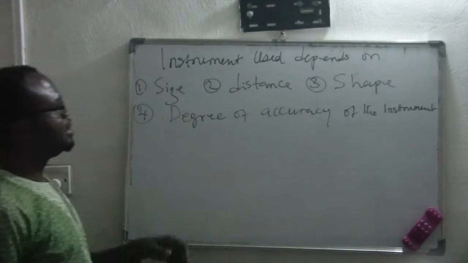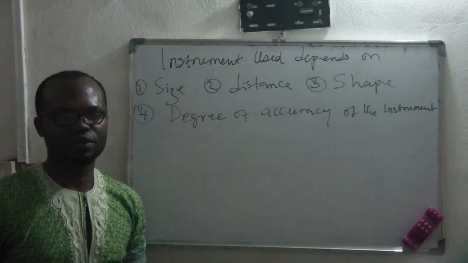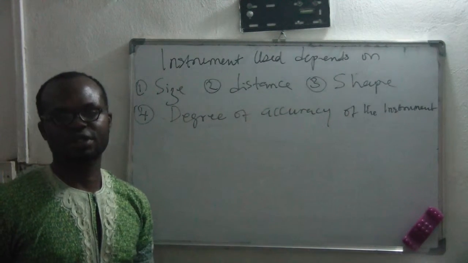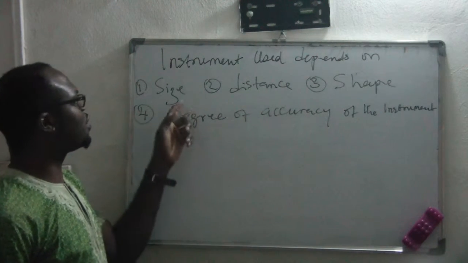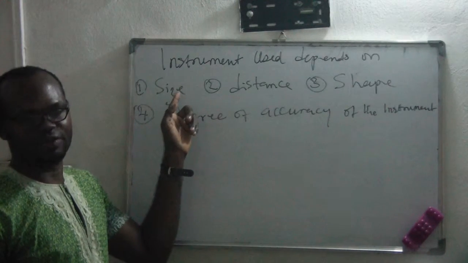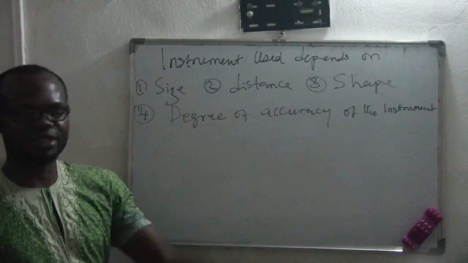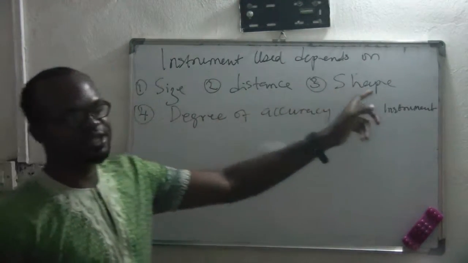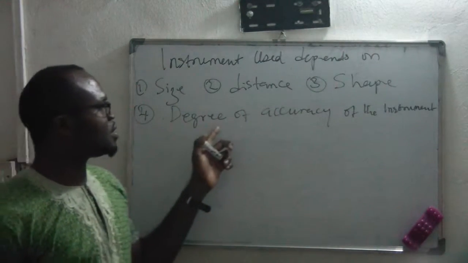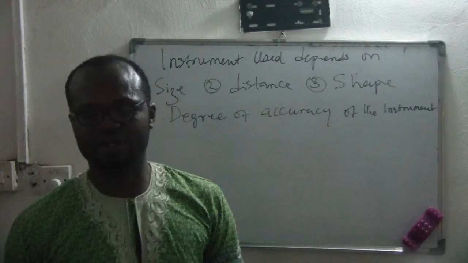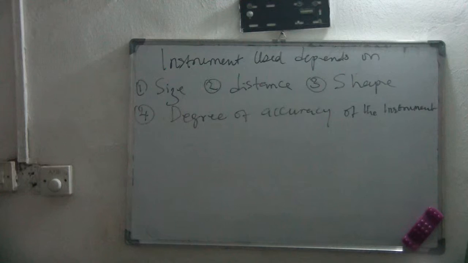So for you to use any of those instruments, and the instruments I mentioned are the meter rule, tape rule, calipers and micrometer screw gauge, in measuring length you have to consider the size of the material that you want to measure. You have to consider the distance of the space if you are measuring distances. You have to consider the shape of the material. And you have to also consider the degree of accuracy of the various instruments that you want to use. Is that clear?